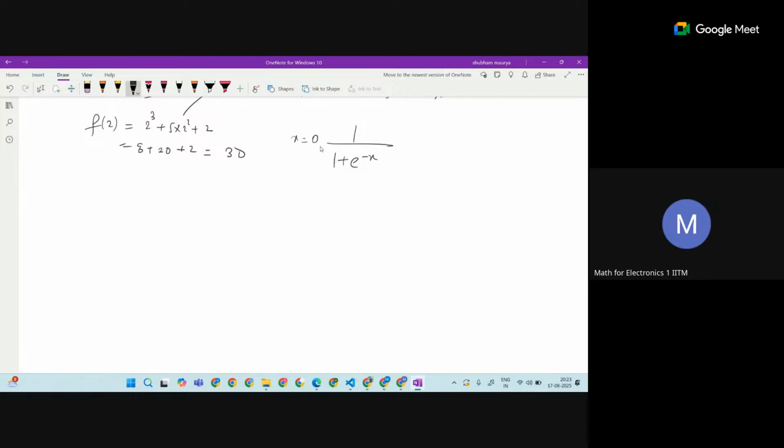So at 0 here, or maybe you want to find the value, or the limit as x goes to infinity, a very large number. I hope all of you know the meaning of infinity. This sign means you have a very large positive real number which you cannot pin down. So this says that you are giving the input to the function very large, but it is not fixing which large number.